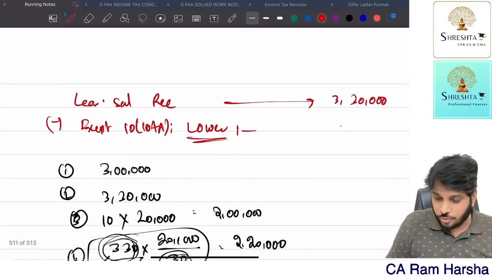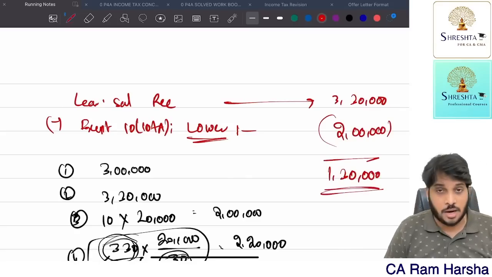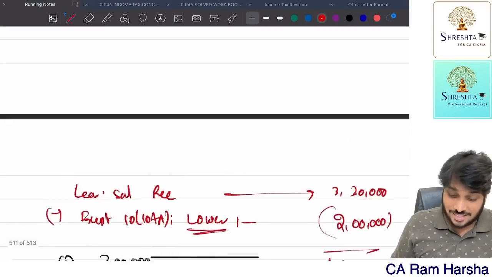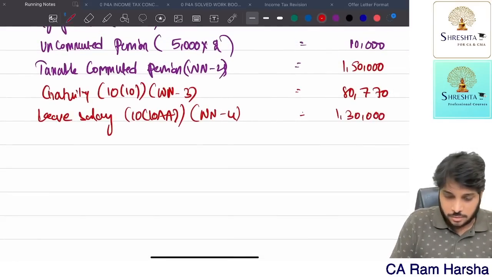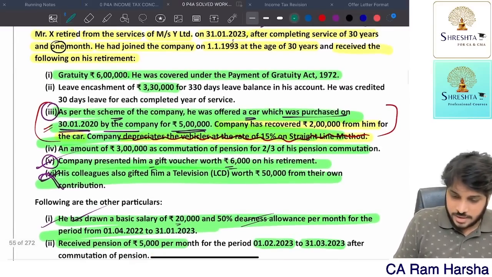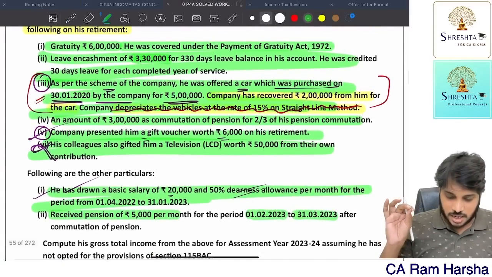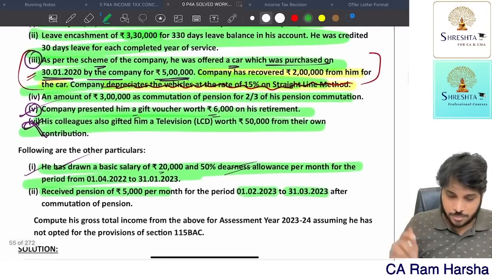Therefore, 2 lakhs is exemption under leave encashment. 1,30,000 is taxable. Are you clear? So 1,30,000 is taxable. Now is there anything else? Leave encashment also we have considered, taxability, gratuity we considered, car we considered, commutation pension we considered, gift voucher considered, basic DA pension uncomputed, everything is considered.